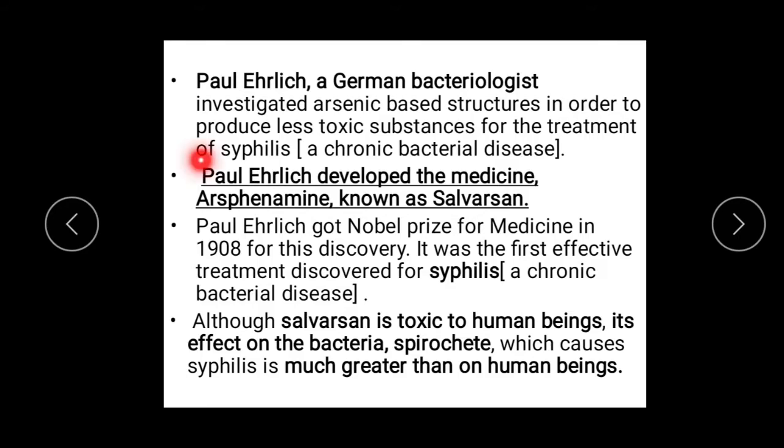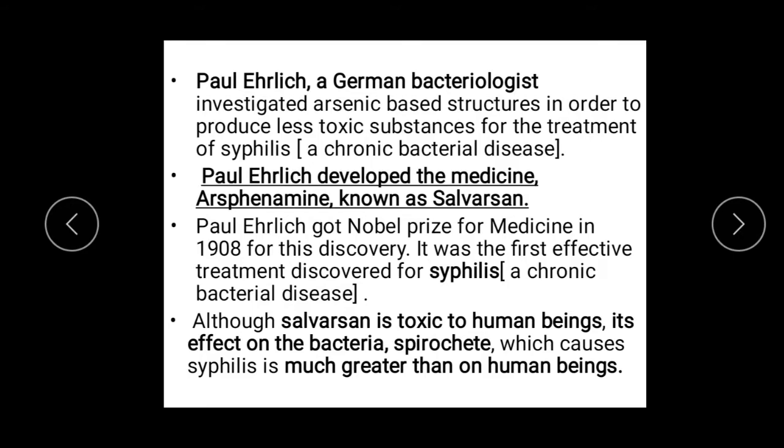He found a treatment for syphilis, a chronic bacterial disease, and developed a medicine known as salvarsan or arsphenamine. He was awarded the Nobel Prize for Medicine for the discovery of this drug.